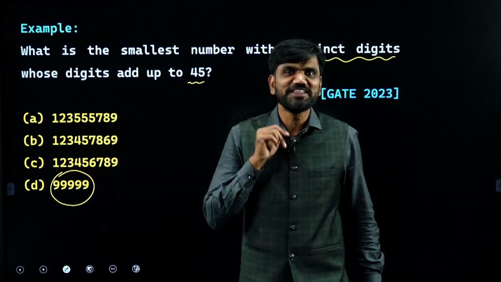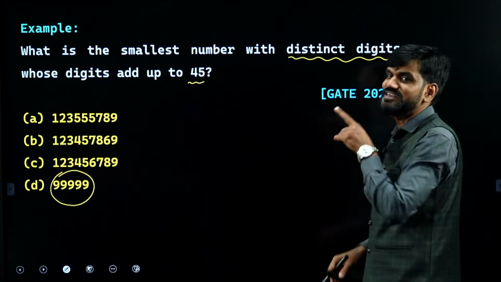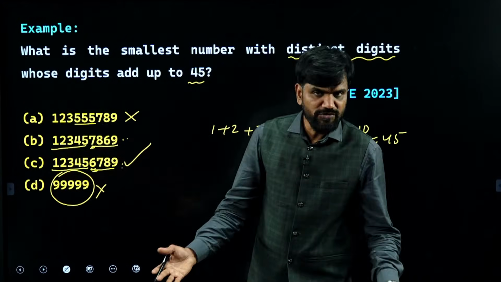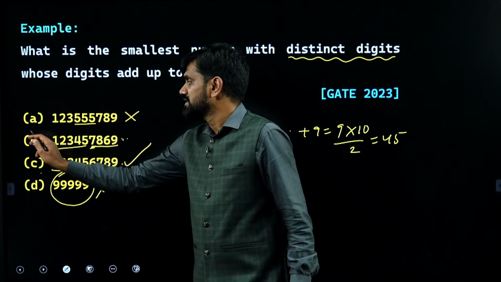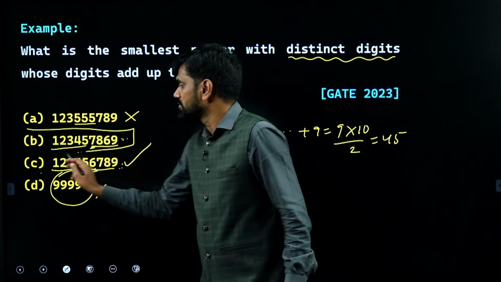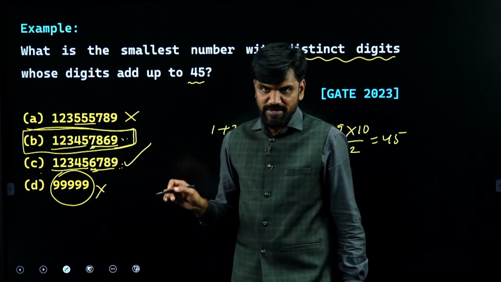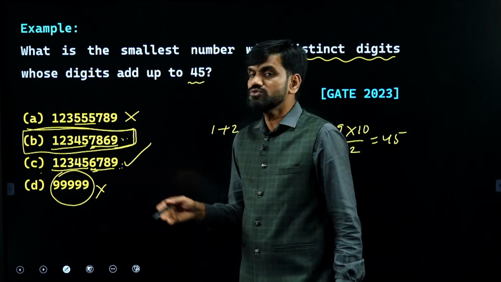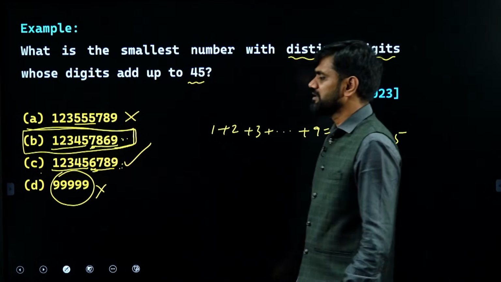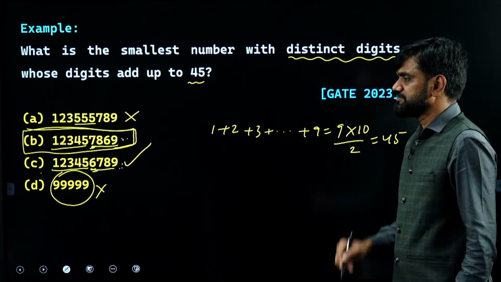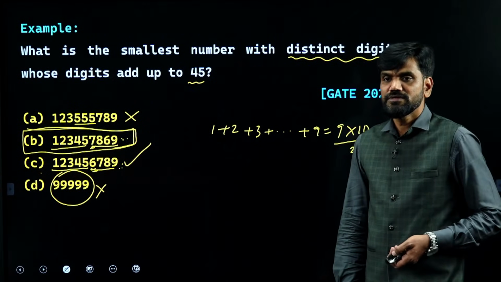But what is the condition they gave? The smallest number with distinct digits. Distinct digits. So obviously this is smaller than this one. Hence your answer will be what? C. It is not B. Even though the sum of the digits is adding up to 45 here, that is not my answer, because between those two, which is smaller, I have to choose. Hence your answer has to be option C. Right? Is that clear?